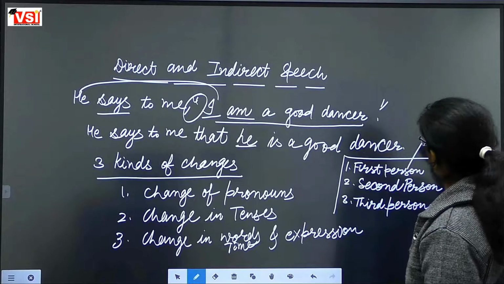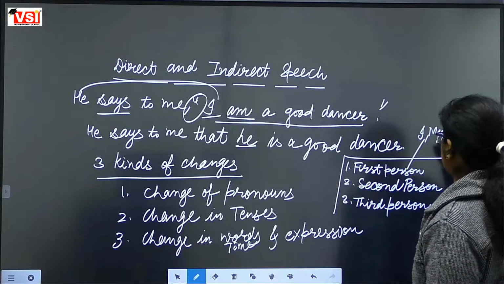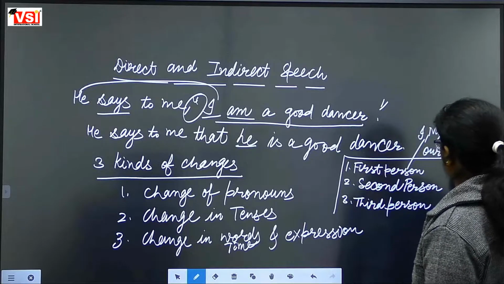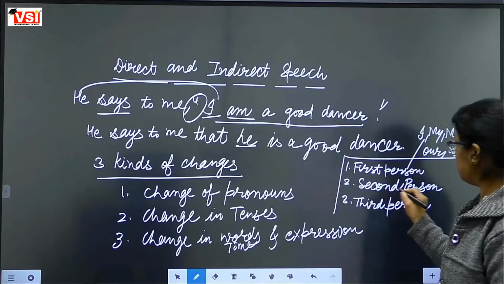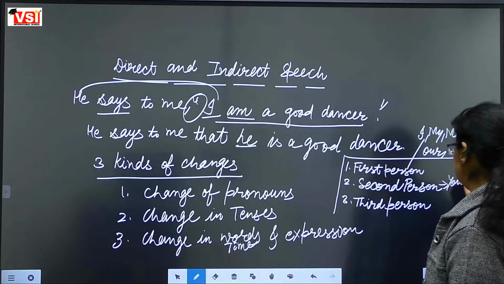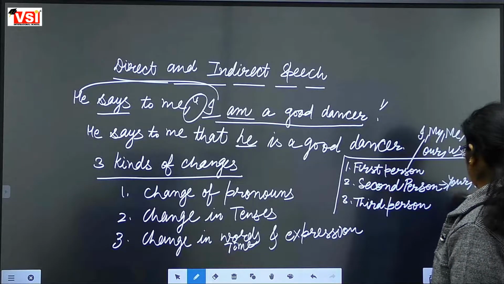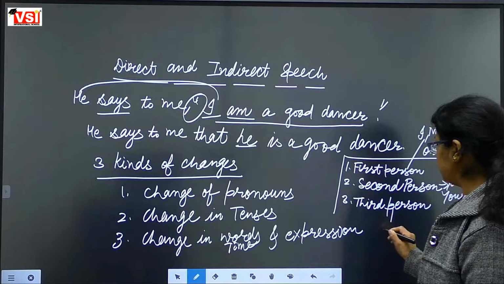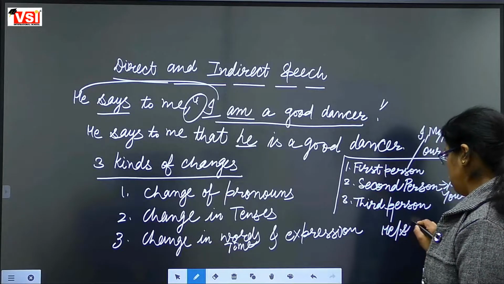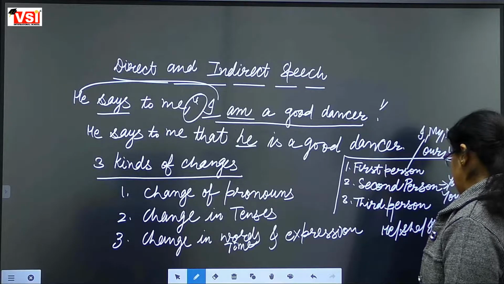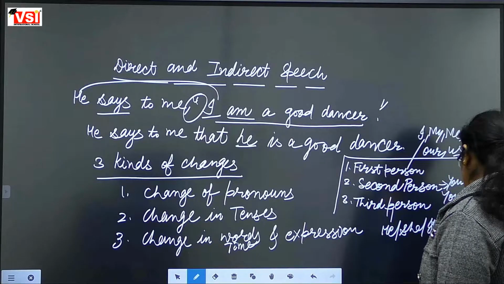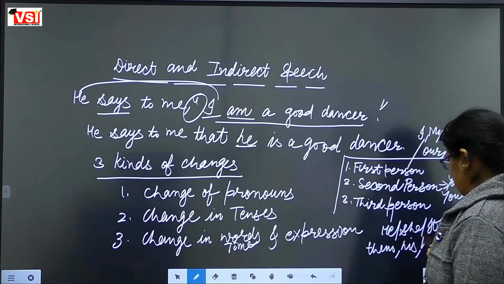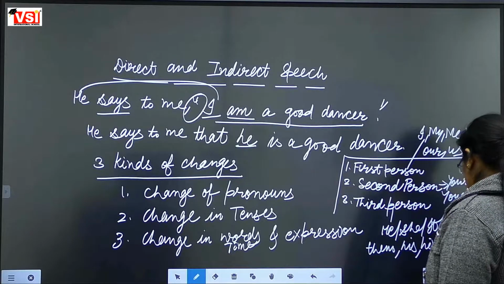First person pronouns are I, my, me, we, our, us. If you are talking about second person pronouns: you, your, yours. If we are talking about third person pronouns: he, she, it, they, them, his, him, her, their.